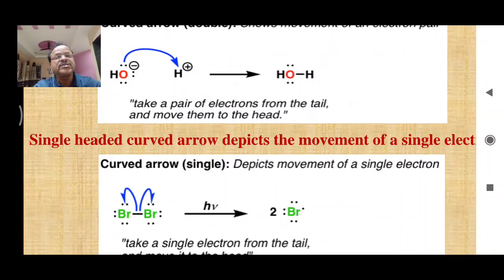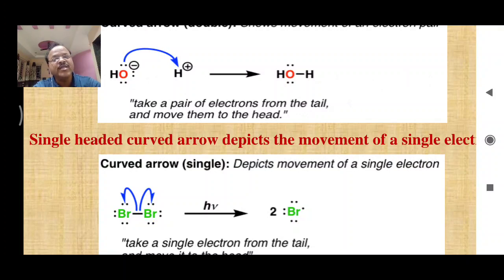Now let's see the single-headed curved arrow. What is the significance of this single-headed curved arrow? A single-headed curved arrow indicates that the bond pair of electrons is equally distributed. This Br-Br bond is formed by two electrons.